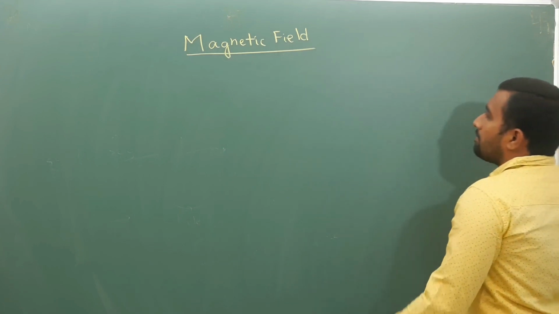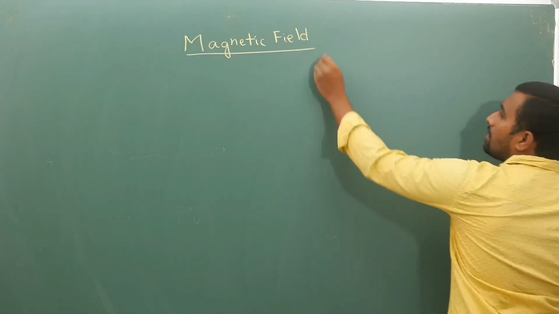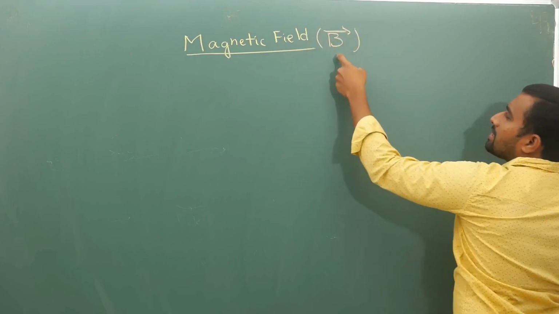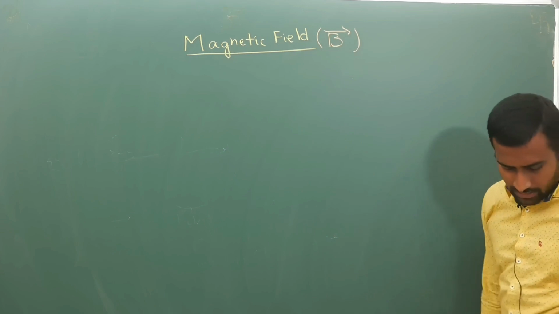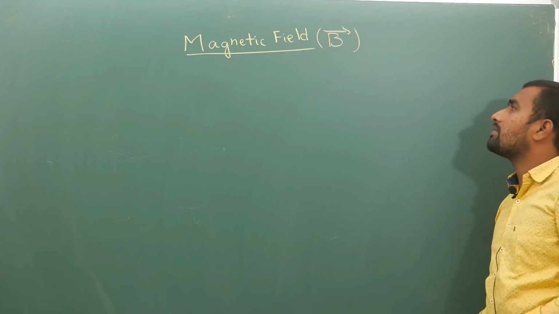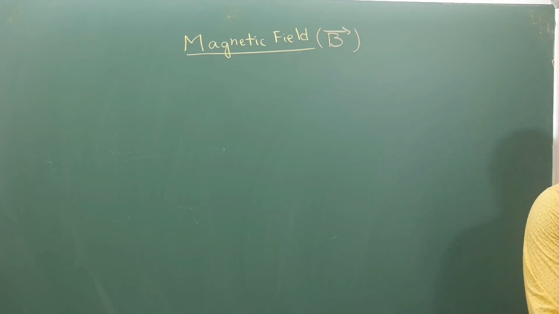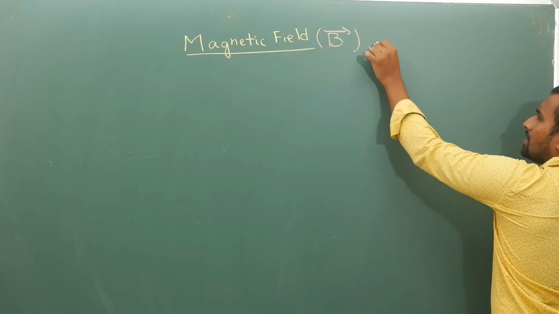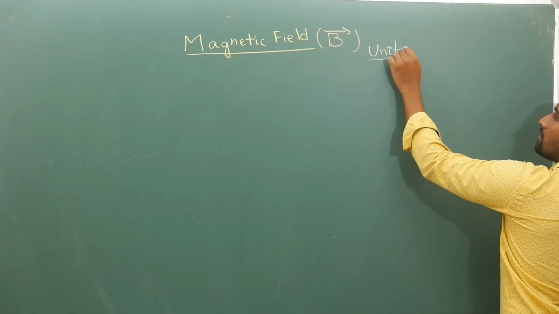Now for magnetic field, your magnetic field is represented by the symbol B bar. It is a vector. Magnetic field is a vector quantity. Now for this vector, magnitude will be there, direction will be there. So what is it? We will see now. But before that, first thing that I want to discuss is your unit.